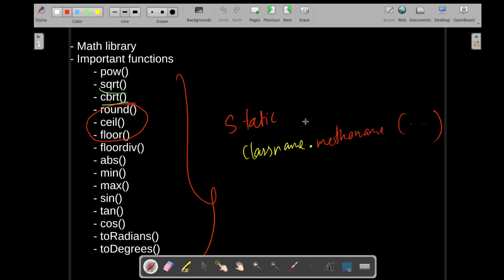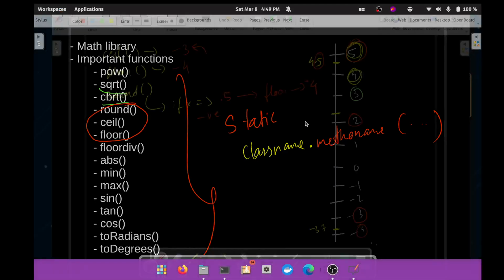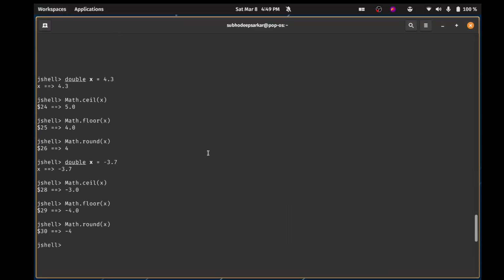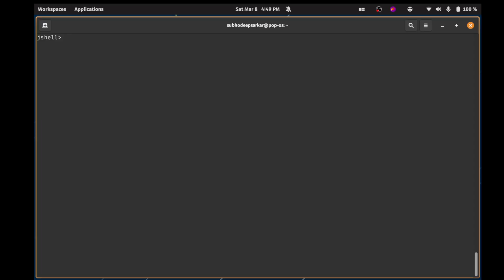What about floor div? Floor div basically means, if I say, for example, 4 divided by 2, this will give you 2. It will always give you an integer value. For example 10 and 3 would give you 3.